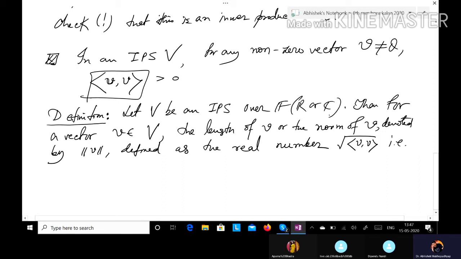That is, the length of the vector v will be the square root of the real number inner product <v, v>. It is the non-negative square root. We are not considering the negative square root.